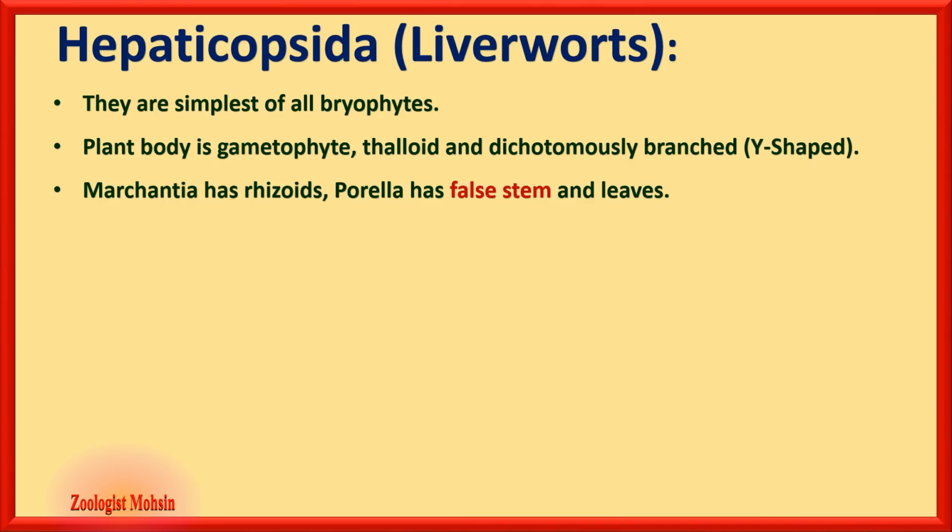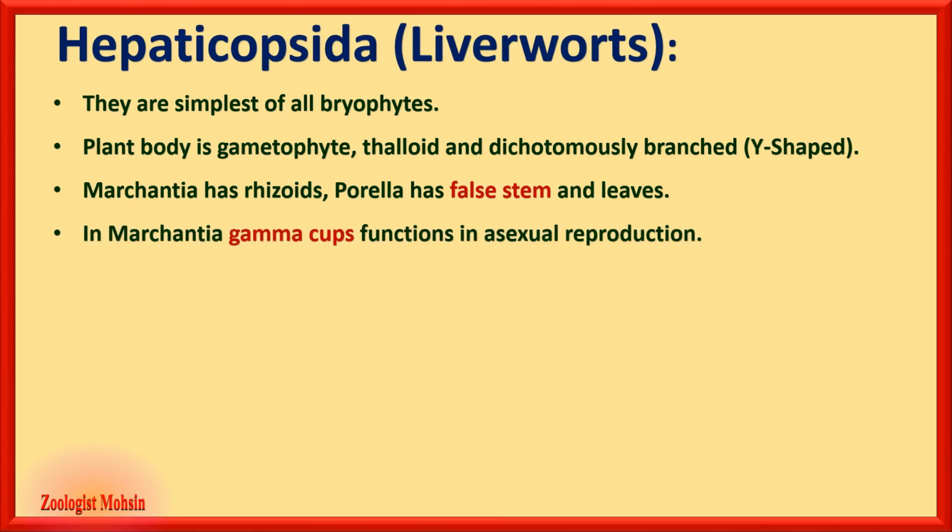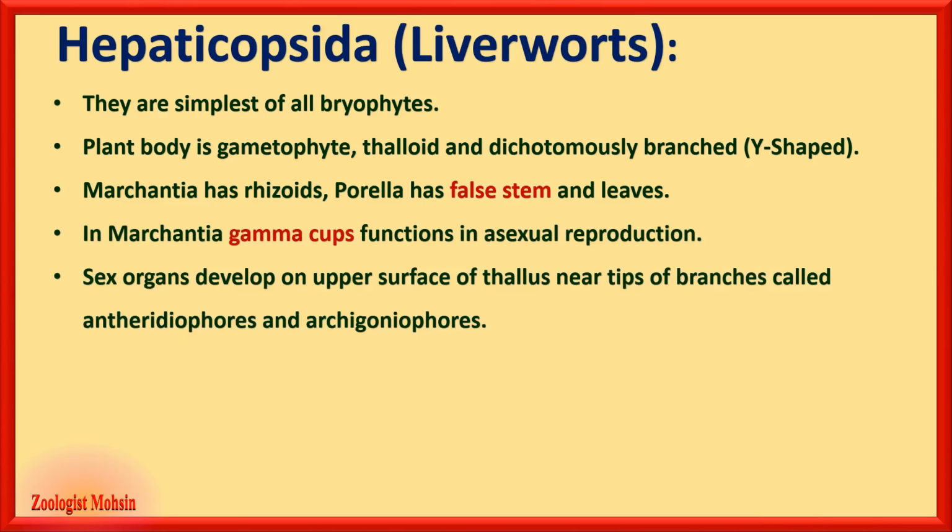Marchantia has rhizoids. Porella has false stem and leaves. Now false stem and leaves are important to remember for Porella. In Marchantia, gemma cups function in asexual reproduction. Sex organs develop on the upper surface of the thallus near tips of branches, called antheridiophores and archegoniophores.